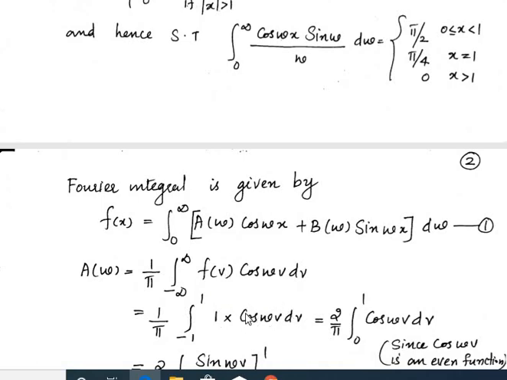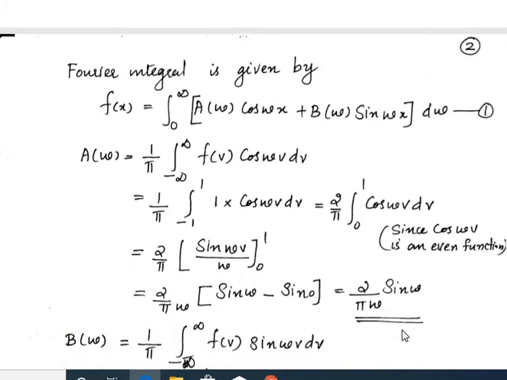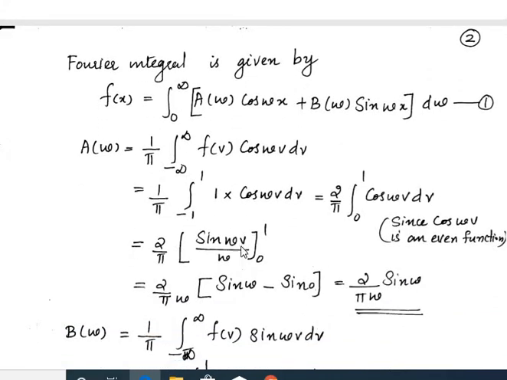Since cos is an even function, minus 1 to plus 1 can be written as 2 times the integral from 0 to 1 of cos ωv dv. The integral of cos ωv with respect to v is sin ωv by ω, applying the limits 0 to 1: upper limit 1 gives sin ω, lower limit 0 gives 0. So your answer becomes 2 sin ω by πω.